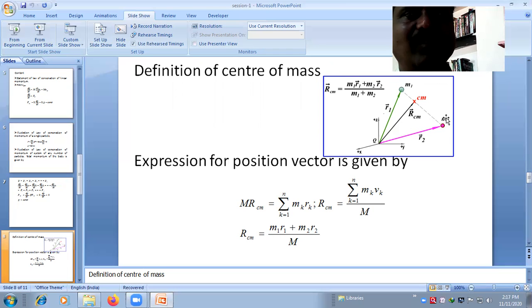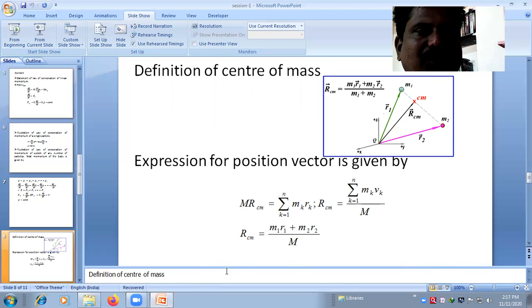If the system contains n number of particles, the total mass M1 plus M2 up to Mn is designated by capital M. The total mass of the system is capital M, and RCM is the positional vector of the center of mass. So RCM equals summation of k equals 1 to n of mk rk, divided by capital M.